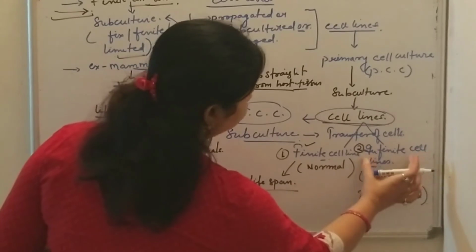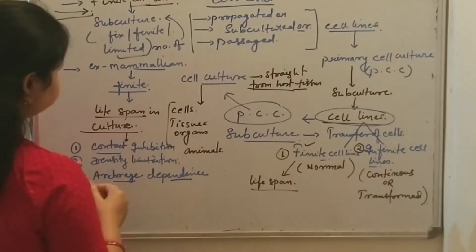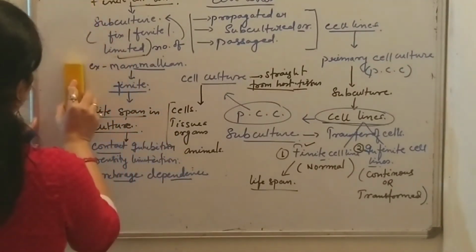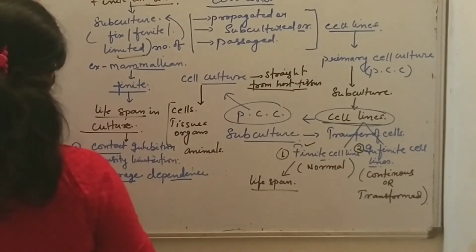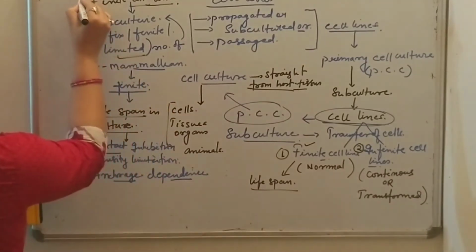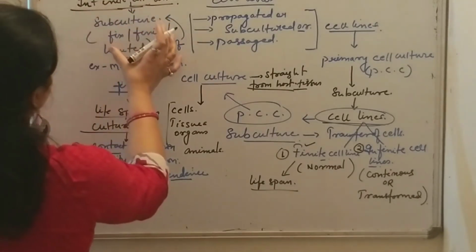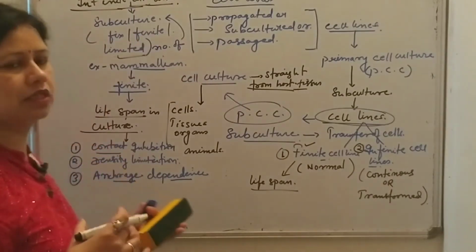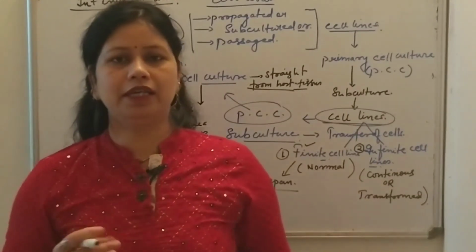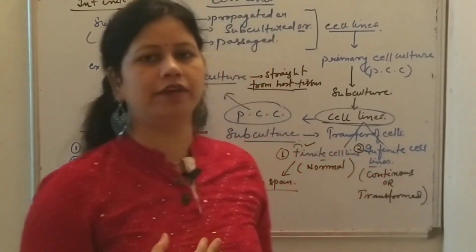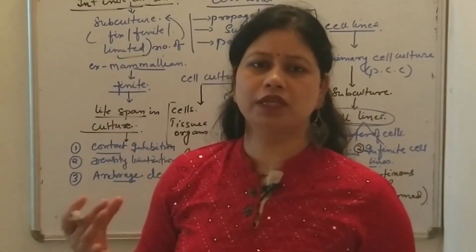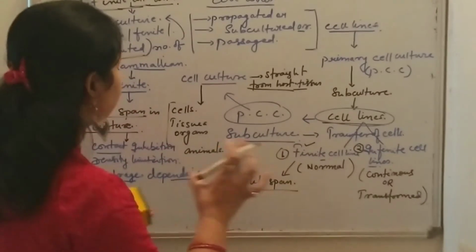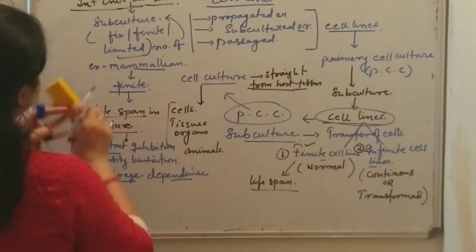Now I will discuss the infinite cell lines. What happens in the case of infinite cell lines? Sometimes some of the cells do not have any finite number of cell divisions. They do not have any fixed time interval when they undergo senescence. Actually, they do not undergo senescence. They avoid senescence and enter into the phase of continuous cell line.